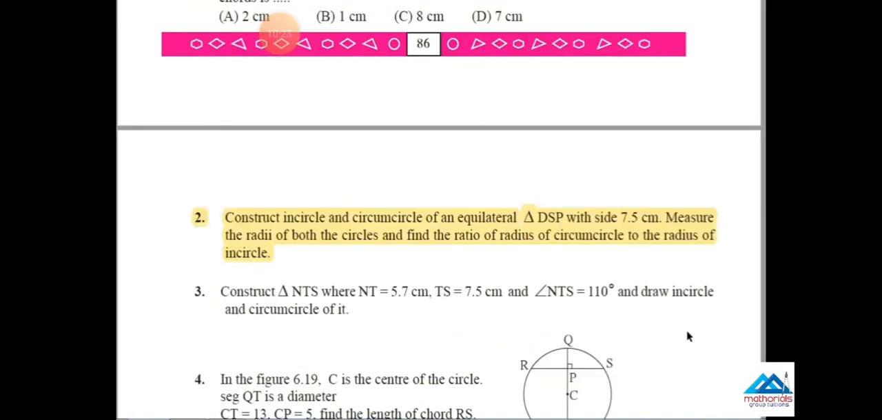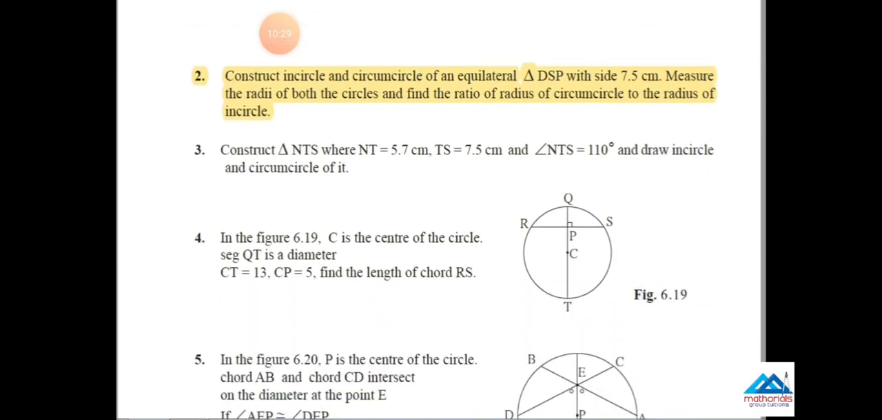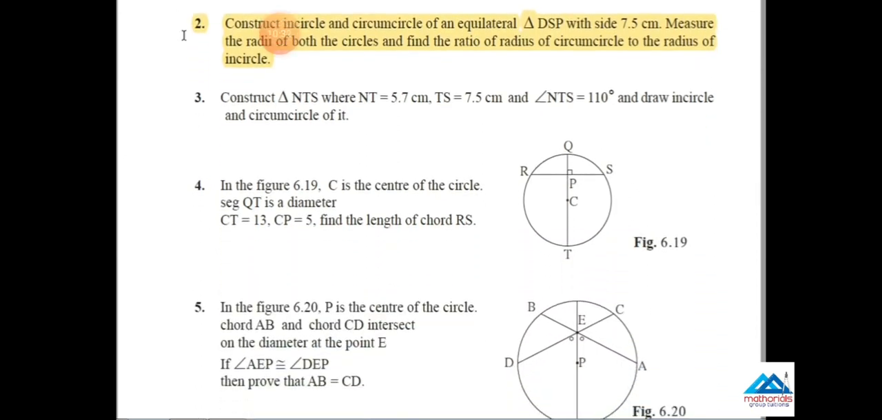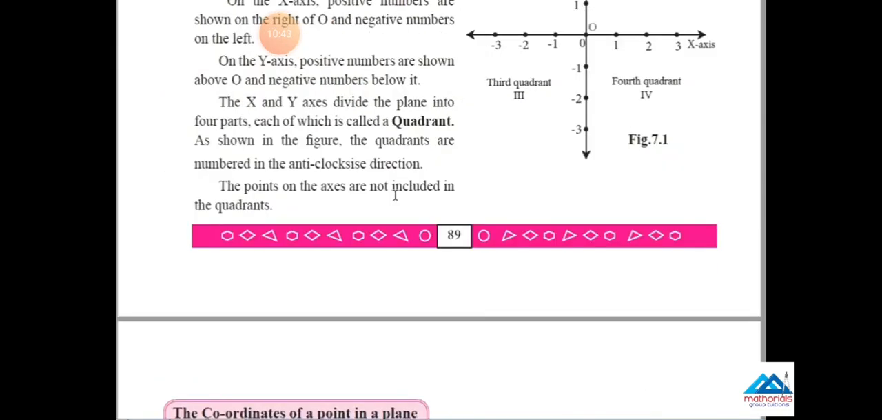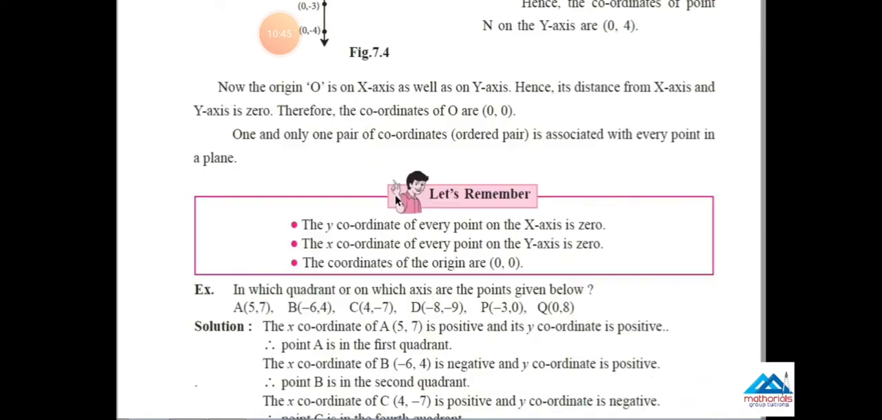Now directly jump to page number 87. This question, construct incircle, is a deleted question, reduced from the syllabus. Cancel this question. Incircle and circumcircle. Now after that, come to the next chapter, coordinate geometry.